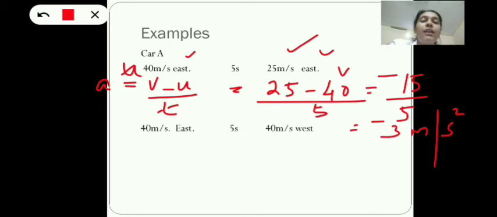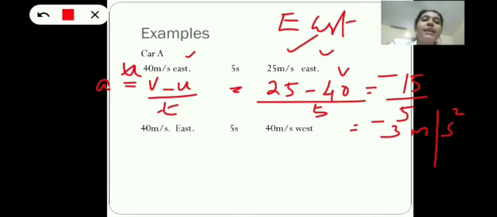Okay. Now in this case, what is the direction of motion? The direction of motion of the car is towards east, right? But what is the direction of acceleration? Acceleration is minus 3 meter per second square.